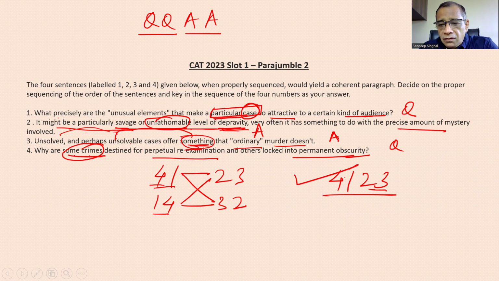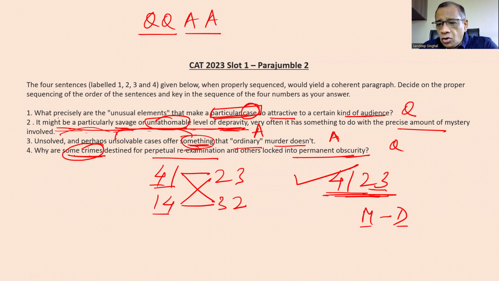Otherwise if we get confused and we mark 4, 1, 3, 2 तो गलत हो जाएगा, because 3 जो है उसमें something है that cannot be this what is mentioned in 2. This 2 में जो है very clearly it might be a particularly savage or unfathomable level of depravity. ये characteristic है इंसान का, तो जो कि ये audience है, and that is what makes these cases so attractive. So I hope you understood why the order was 4, 1, 2, 3. So I would rate it as moderate to difficult.